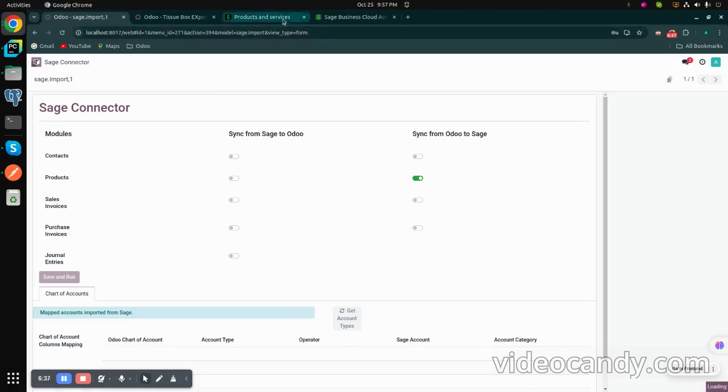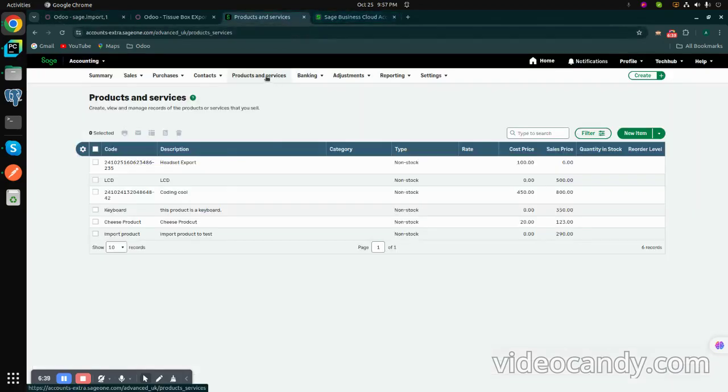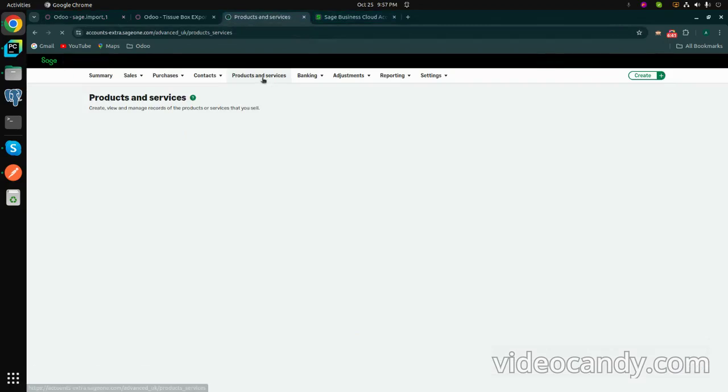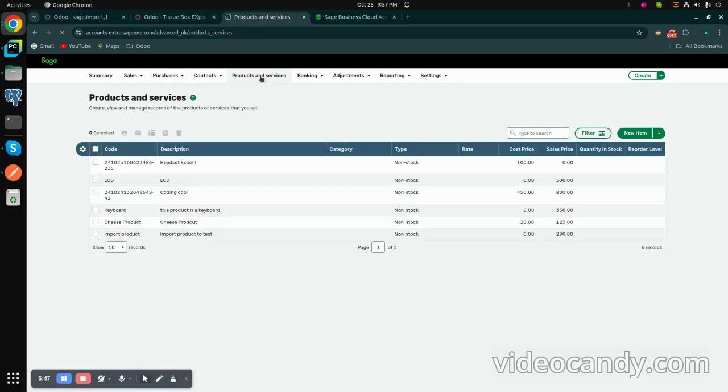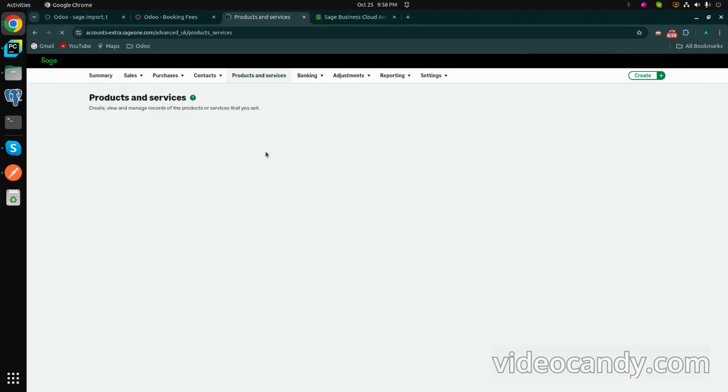run. So what we can see is that our product will come into this section. Now just refresh the page, and the products will come from Odoo into Sage.